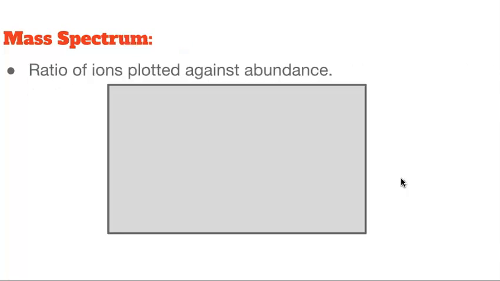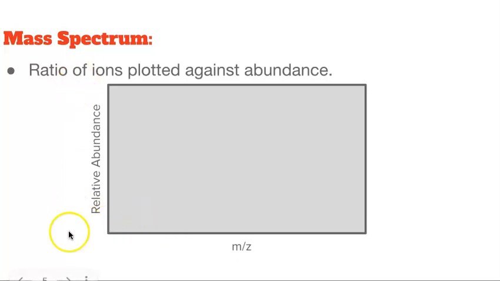Okay. All right. So let's say we ran a sample and it gives us a mass spectrum. Okay. Now, before I give you an actual mass spectrum or a basic one, it's important to know what is included. Okay. A mass spectrum is basically a plot between the ratio of ions and its abundance. So here on the x-axis, we have something called m/z.